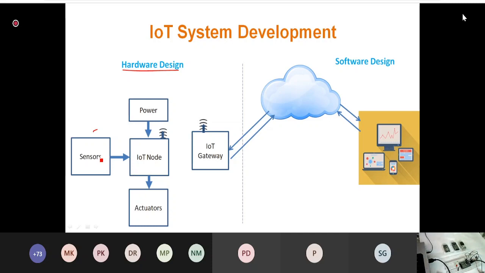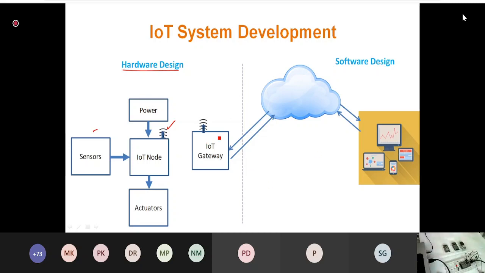So either you put the sensor with your IoT node, or you may have an actuator. And another thing that I am showing here is this antenna type of structure. It means that there is a need of connectivity with your IoT node. Any type of connectivity you can add, whether it is Bluetooth, Wi-Fi, LoRa, or any type of connectivity that you want, depending on your application.